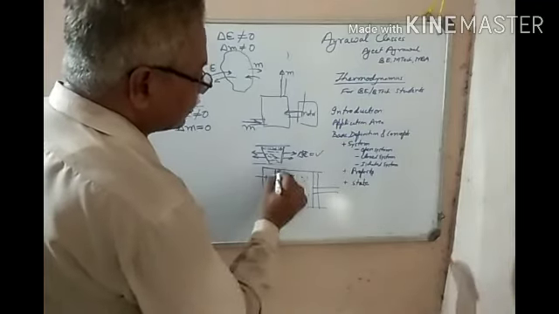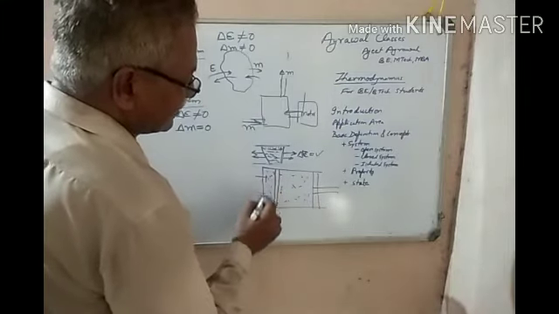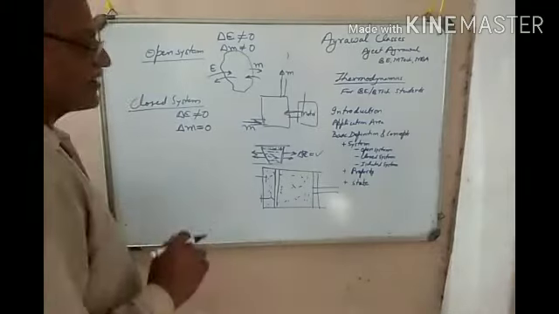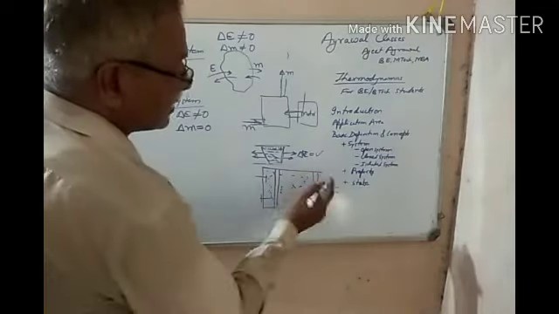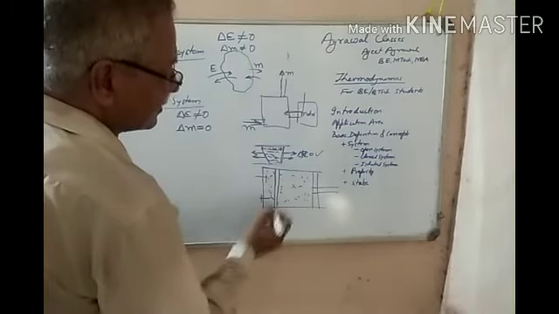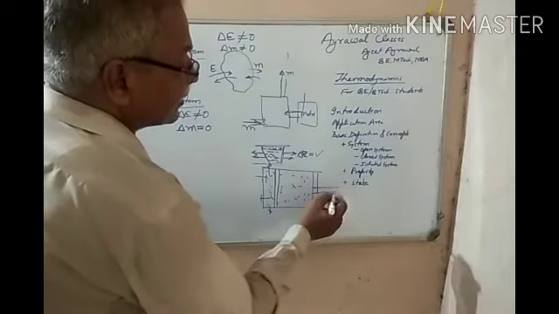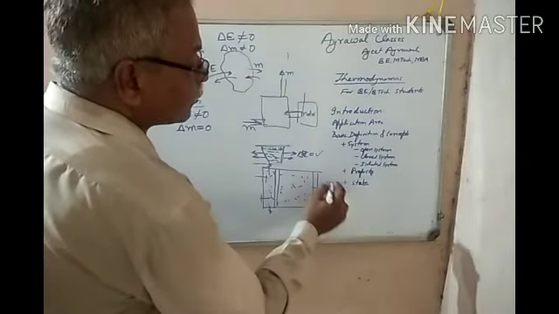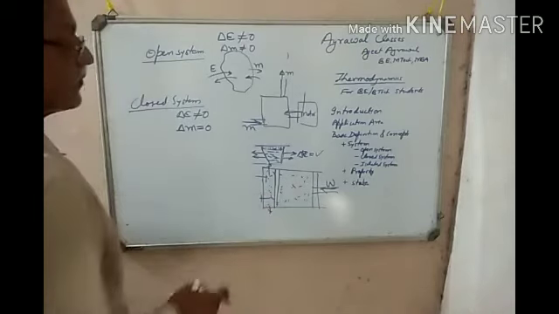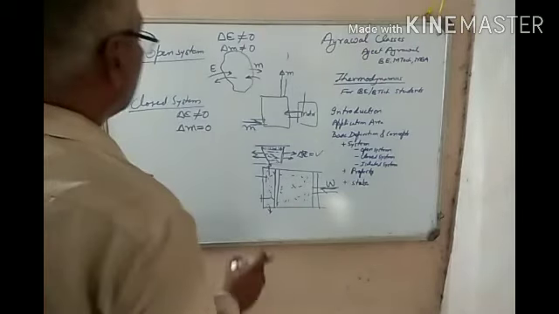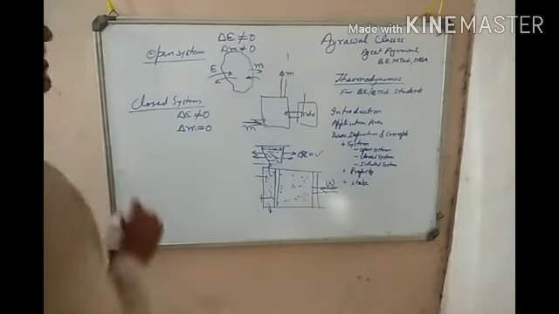When the piston moves at this point, whatever gas was there is now only in this region, but there is no mass transfer. Energy transfer may be there, because as it is compressed, the temperature increases and some of the heat is going out, and while compressing we are providing some work also. So some energy we are supplying, some energy is going out because of the temperature, but there is no mass transfer. So it is a closed system.